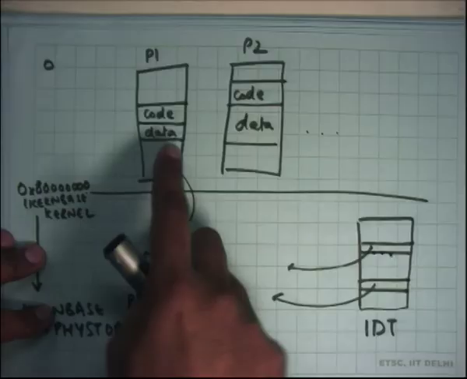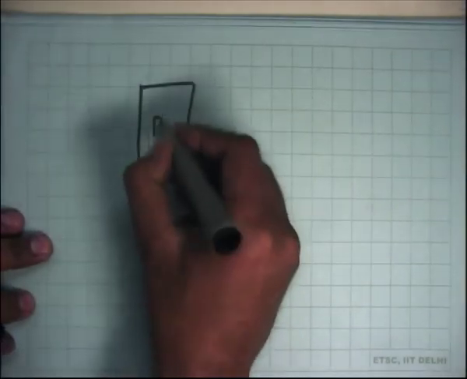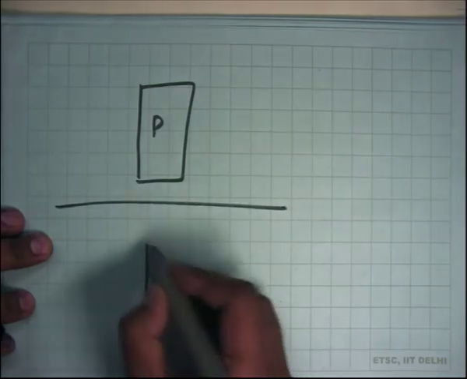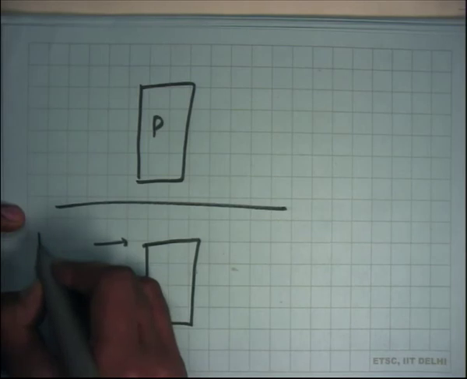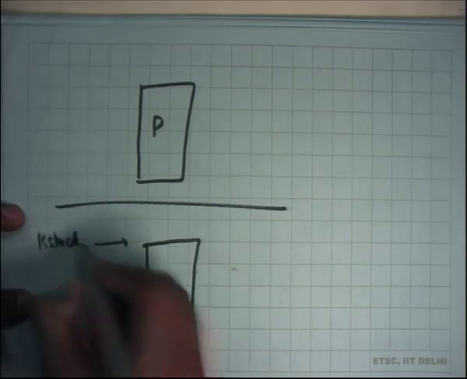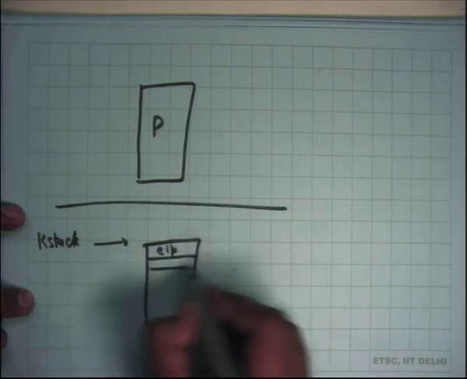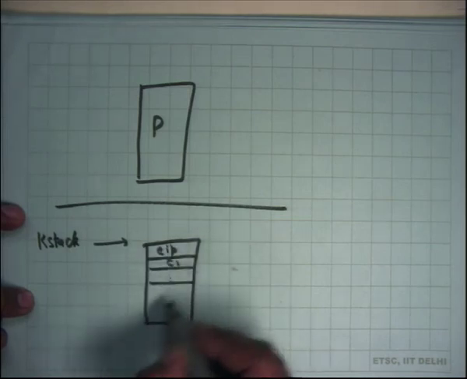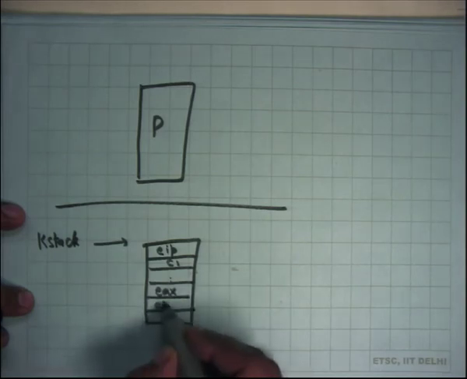Alright. So this structure, let's say this is a process P. When it executes here, it starts at the kernel stack. It saves EIP, CS and so on, and it also saves other registers like EAX in software, EBX and so on.